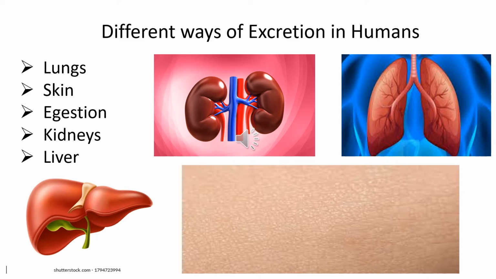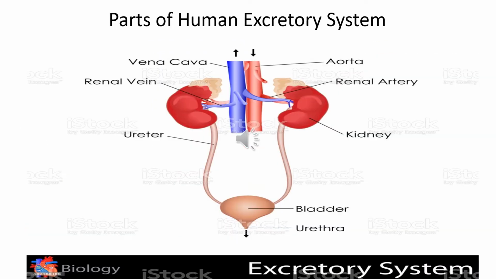The urea is then transferred to kidneys, which excrete urea as urine. The liver also helps in the elimination of drugs, extra vitamins and pigments. The human excretory system consists of a pair of kidneys, two ureters, urinary bladder and urethra.